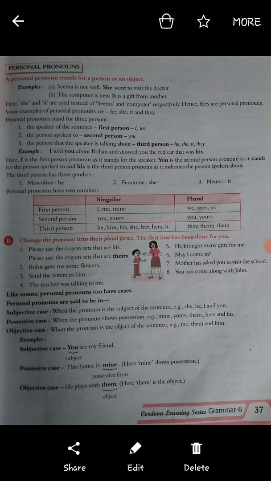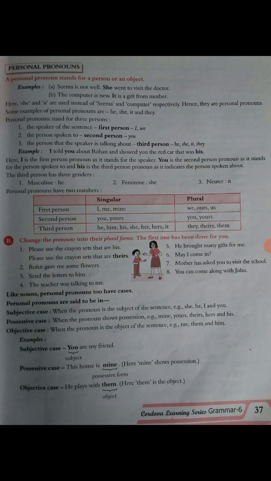Okay, for example, subjective case: you are my friend. So you is the subject. Possessive case: this house is mine. Here mine is a possessive form, so mine shows possession. Then objective case: he plays with them. So them is the object.